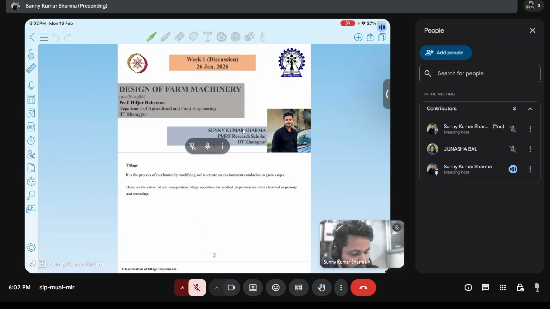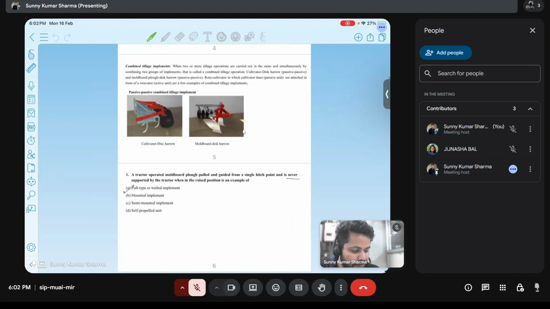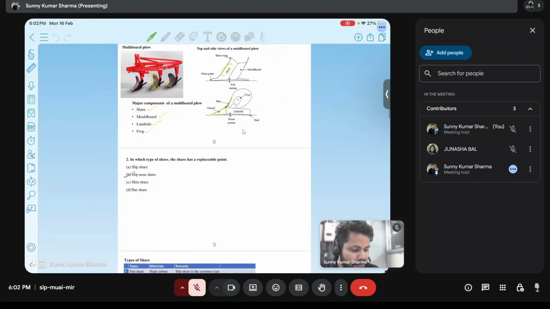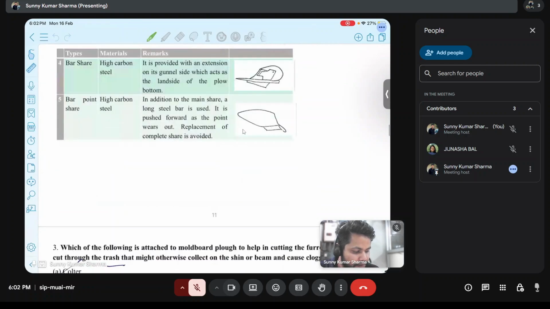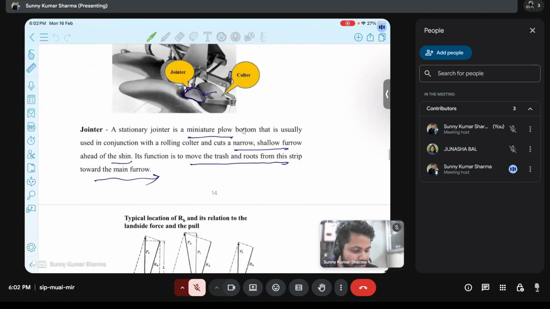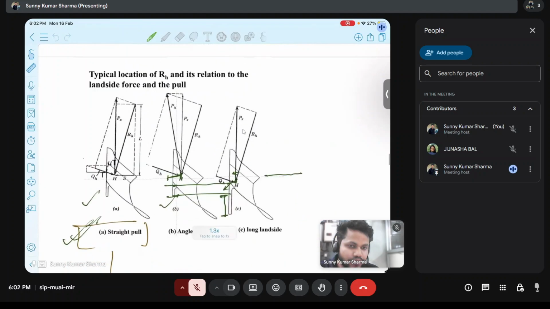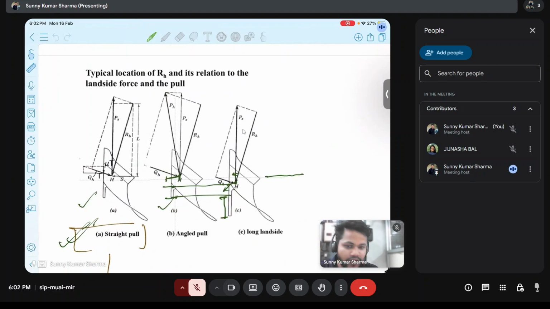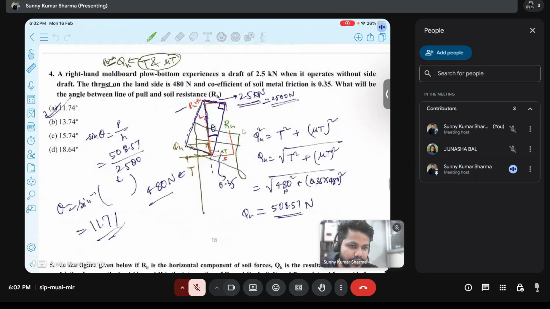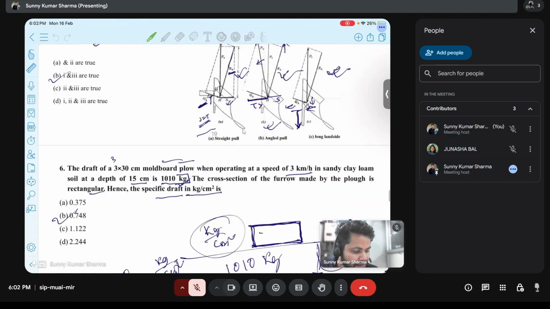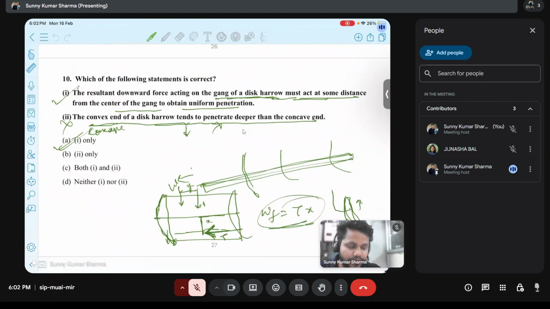In week 1 we saw about tillage implements, active and passive tillage implements. Then we discussed about MB plow, forces acting on the MB plow, components of the MB plow. Then we also solved the numericals. Then we saw how useful and parasitic forces act on the MB plow. Then we solved numericals on the basis of those forces. And after that we solved all the questions of week 1.